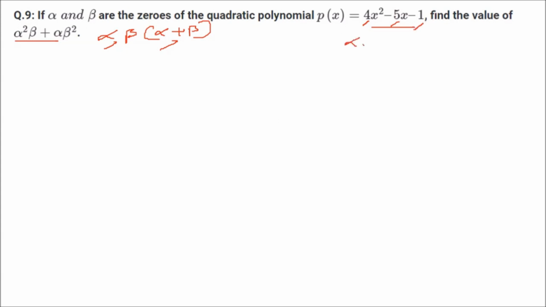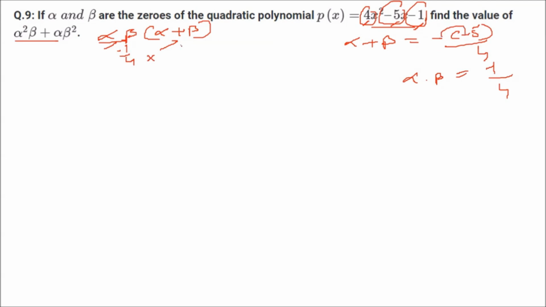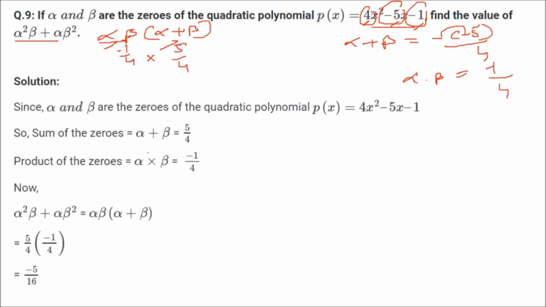So what is alpha plus beta? Minus B by A. So minus of minus 5. What is A? 4. What is alpha into beta? C by A. So C is minus 1 and this is 4. Now put it here. Alpha into beta is minus 1 by 4 and alpha plus beta is what? Minus of minus, that is 5 by 4. So you get minus, 5 into 1 is minus 5, 4 fours are 16. So this is how you can find it out. This is for your look how we came to the conclusion.